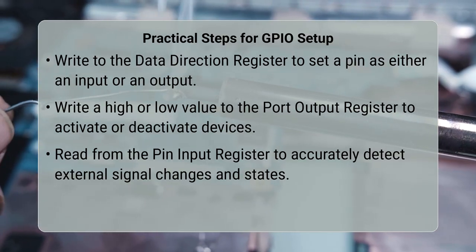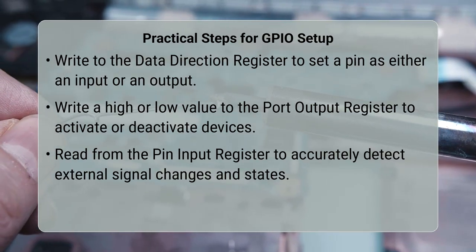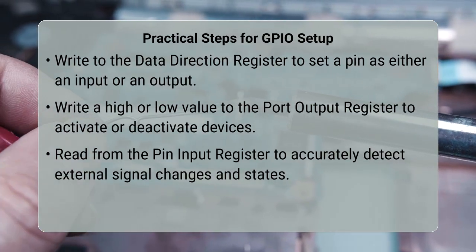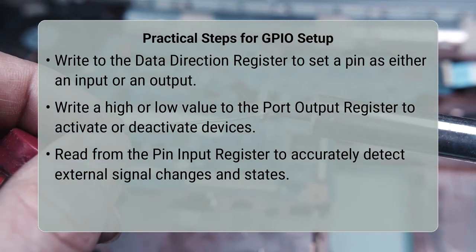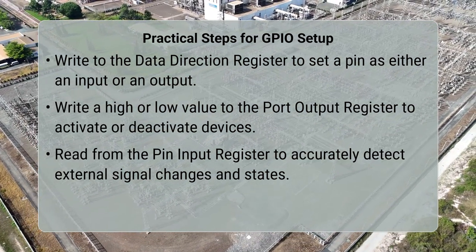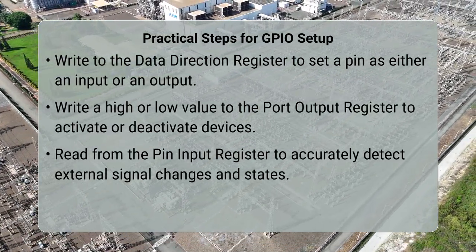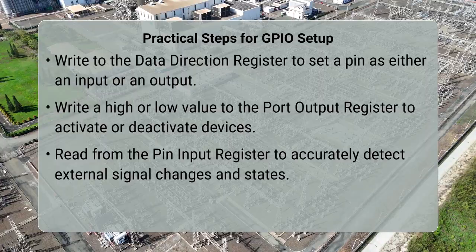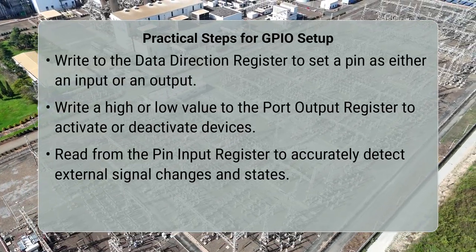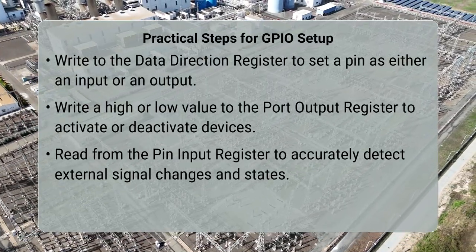Next, for inputs, you might need to enable an internal pull-up or pull-down resistor to ensure a defined state when no external signal is present. For outputs, you would then write a high or low value to the port output register to set the pin's voltage level, either turning a device on or off. For inputs, you would read from the pin input register to detect the current state of the external signal.